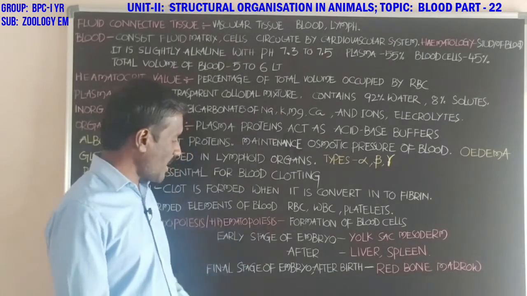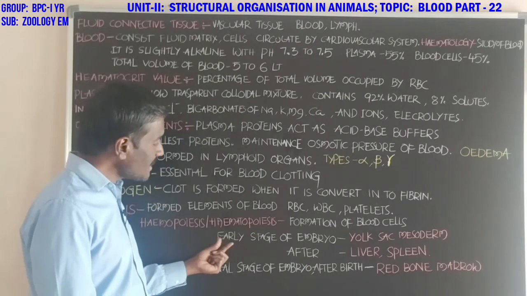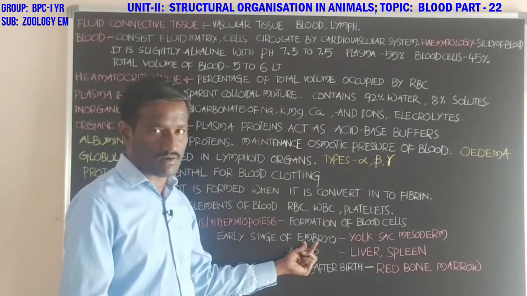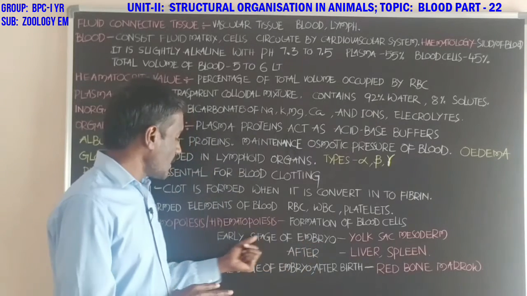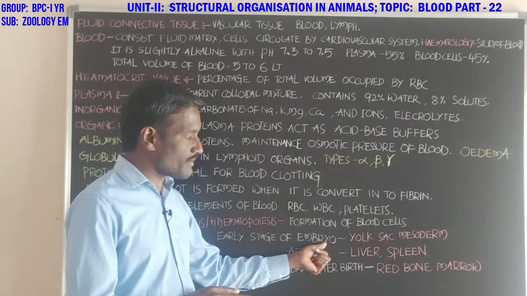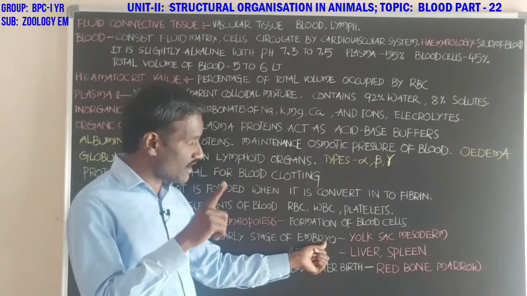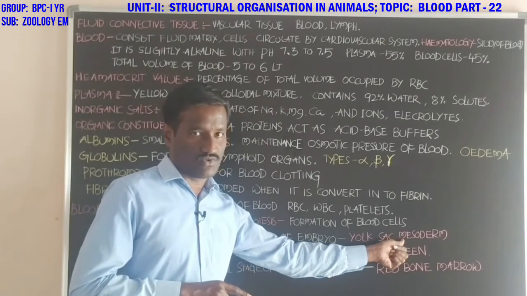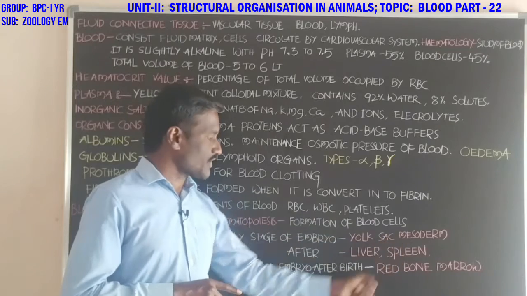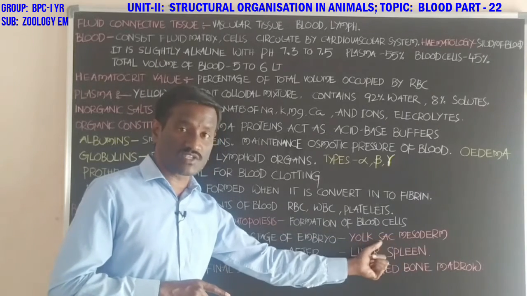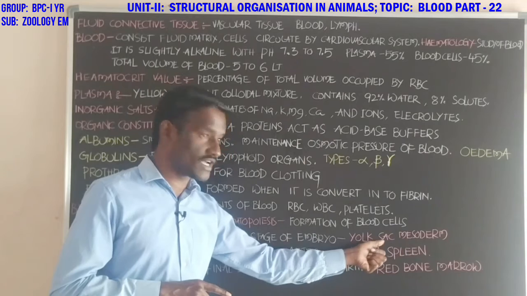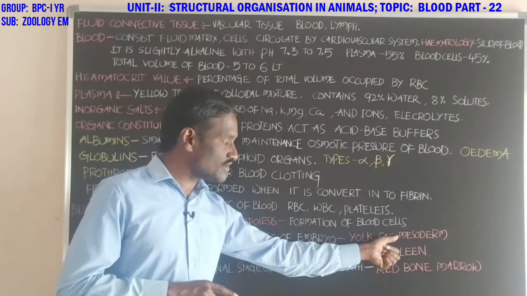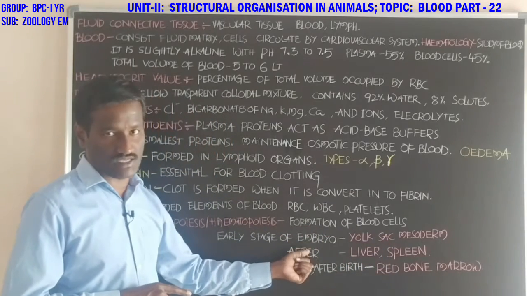Student, in hemopoiesis, in the early stage of embryonic development in the life history of the animal or human being, the blood cells are produced from the yolk sac mesoderm. The yolk sac is one of the extra-embryonic membranes.